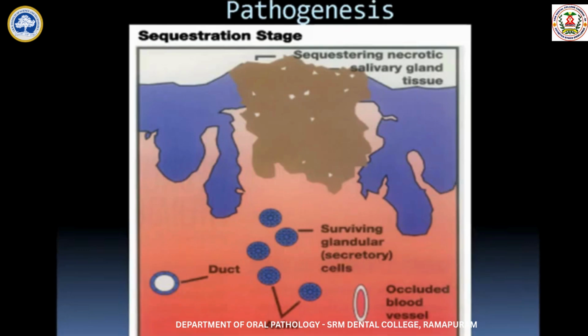When it elevates, the necrotic tissue will be pushed up towards the epithelium. In this stage, clinically there will be a swelling. The patient will complain of a swelling because the necrotic tissue pushes the epithelium upwards, leaving behind the remaining glandular tissues, the ductal system and the occluded blood vessels. So only the necrotic tissue is thrown out, moving up towards the epithelium, thereby lifting it.